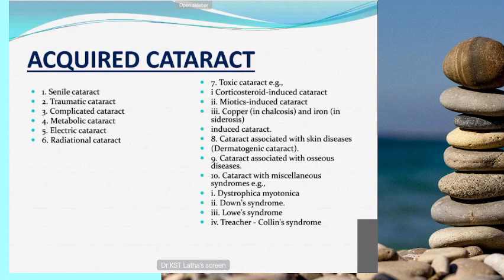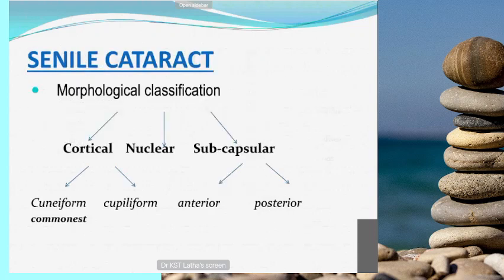So anterior subcapsular or posterior subcapsular. And other skin diseases like atopic dermatitis and other syndromes, Down syndrome, Lowe syndrome, all these come under acquired cataract. First we'll see senile cataract. Here the morphological classification is usually cortical cataract, nuclear cataract, and subcapsular. These are the major classification.